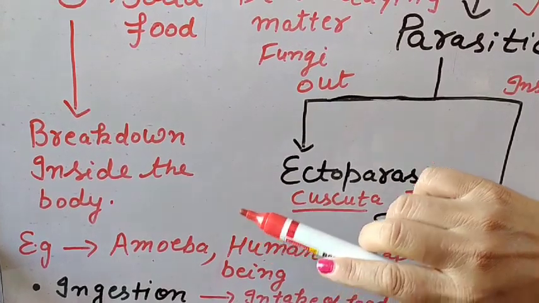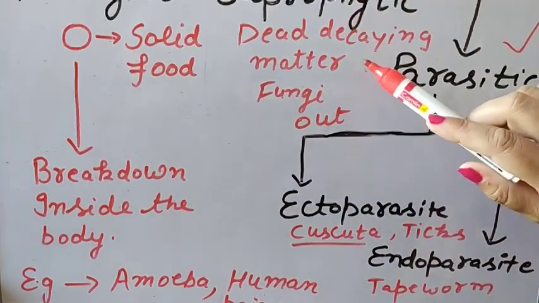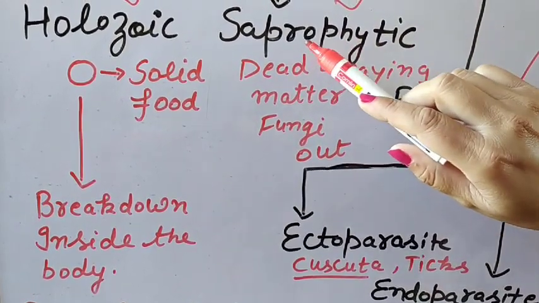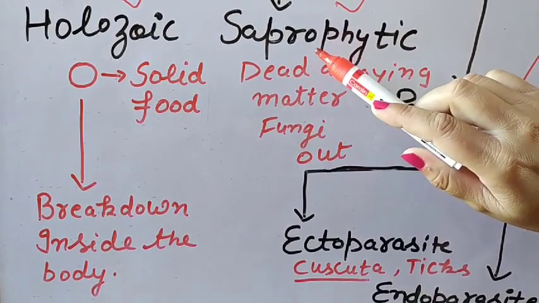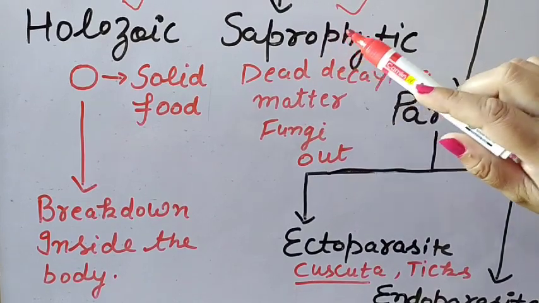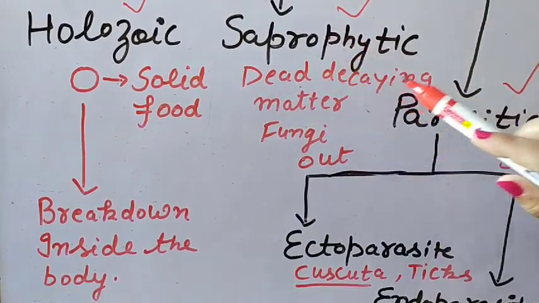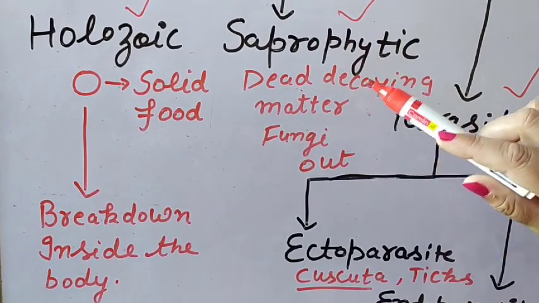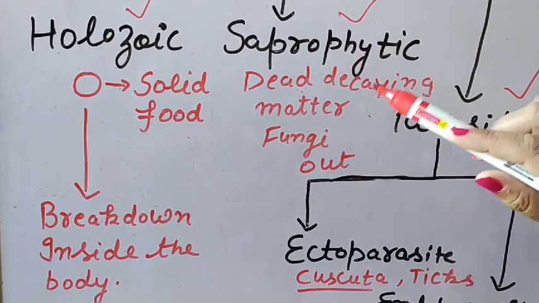After that, the saprophytic nutrition is there. So what is saprophytic nutrition? What are saprophytes? Saprophytes are the organisms which depend on dead decaying organic matter, like the organic matter of plants and animals.